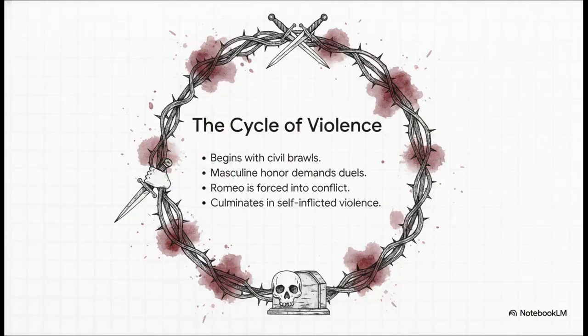We also have to talk about the cycle of violence. Just like love, violence acts as an overpowering, inescapable force here. The play opens with a civil brawl and ends with violence in a cold tomb. The strict societal codes of masculine honor actually demand physical retaliation, which forces even a total romantic like Romeo into a deadly conflict. Ultimately, the external violence of the society turns inward, resulting in self-inflicted violence. It's a pretty chilling reminder of how unchecked societal grudges can destroy everything from the inside out, something that unfortunately still resonates a lot in human nature today.